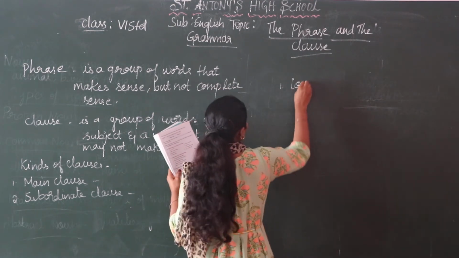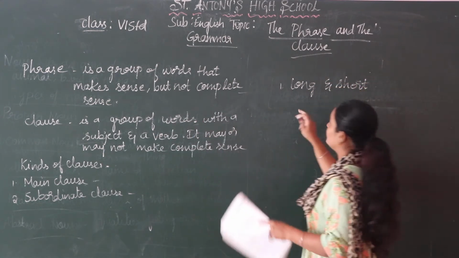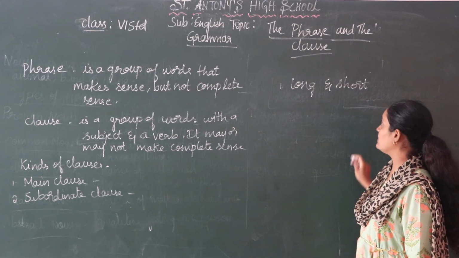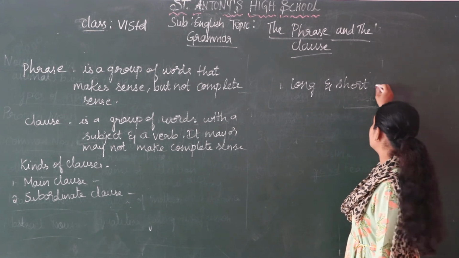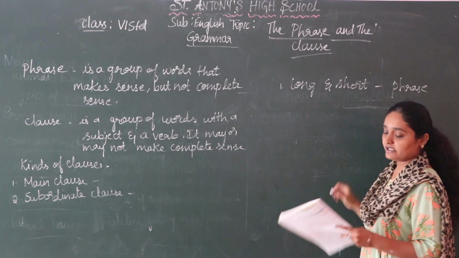First one, long and short. Here you don't have a complete meaning. Long and short, you are not able to understand because it is an incomplete sentence. So it is a phrase. So you write P, that is, phrase.